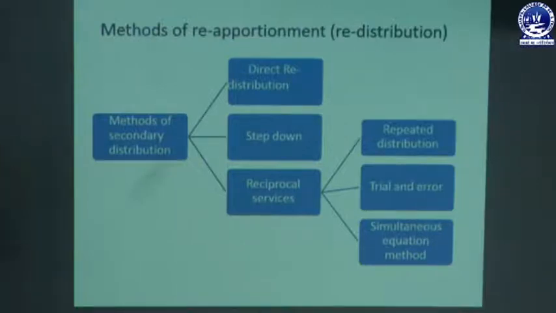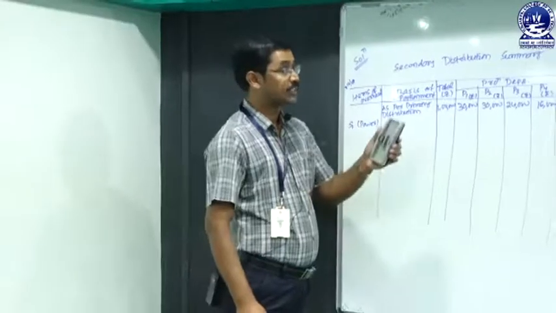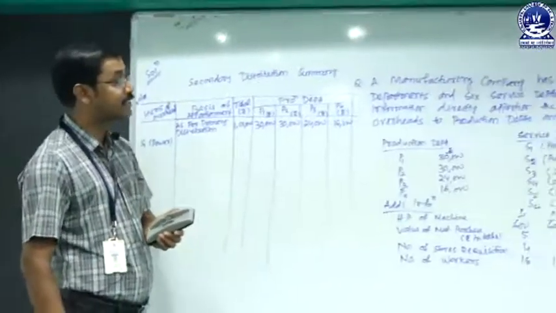So how that direct redistribution method is worked out, we can take into consideration a simple example, and by solving that example we can easily find out what is direct redistribution and how the service department cost is reapportioned to different production departments. So now we will work out a problem relating to direct redistribution method.